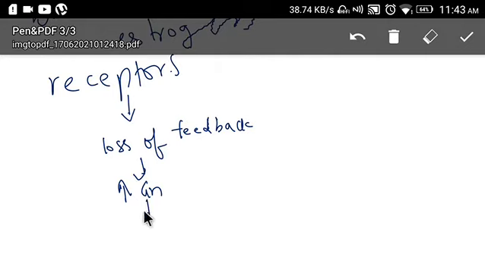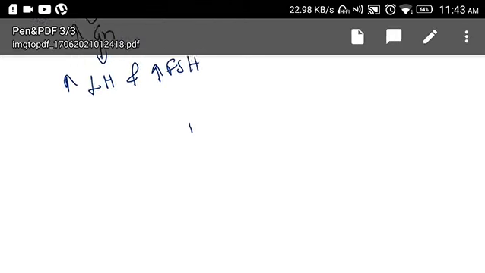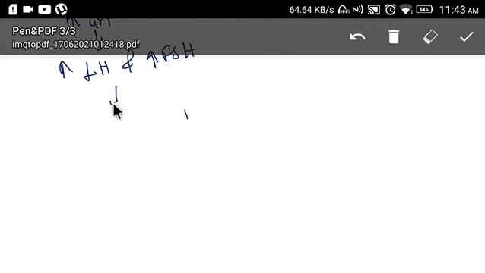Due to the increase in gonadotropins, there will be increased secretion of LH and FSH, right? This LH and FSH will cause ovulation. So this is the mechanism of action.